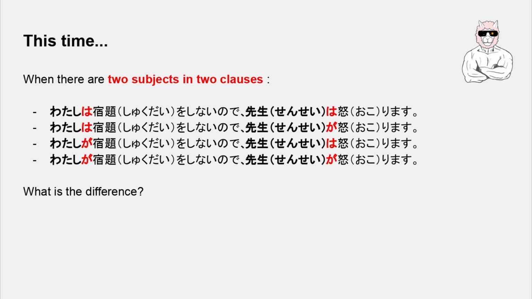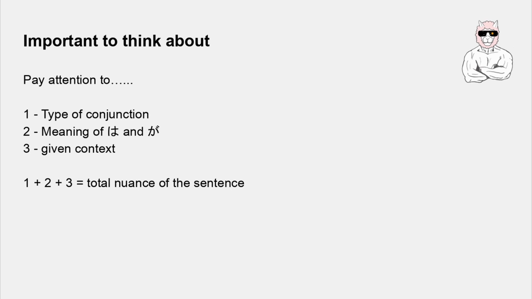So logically, we can have these four variations using wa and ga. So what's the difference? To begin with, we need to think about three things. Firstly, the type of conjunction, then the meaning of wa and ga, and then the given context. These three factors make the total nuance of the sentence.